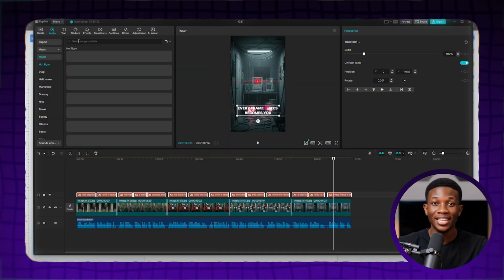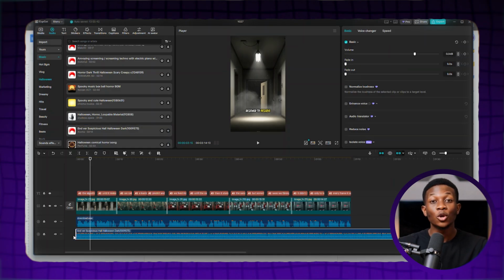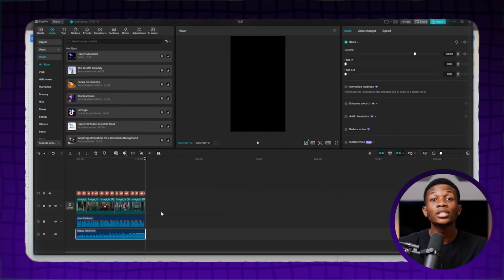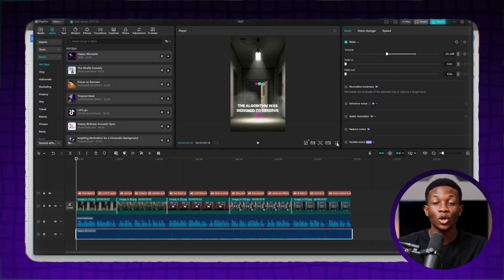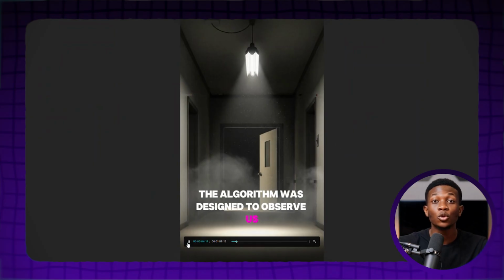Next, you can add background music. To do that, you need to go to the Audio tab. Then find a sound effect you like that fits your video voiceover. Now, reduce the volume of the background music so it doesn't overpower the main voiceover audio. Once you're done with that, you can then click this button here to preview your work.